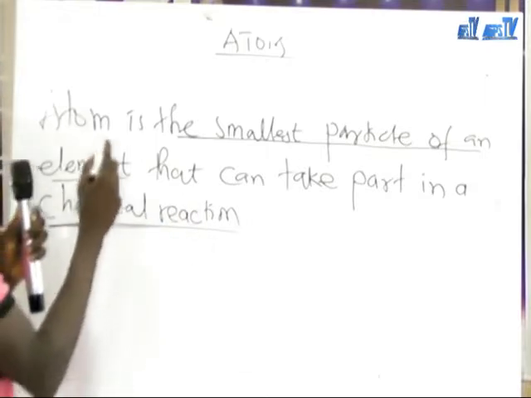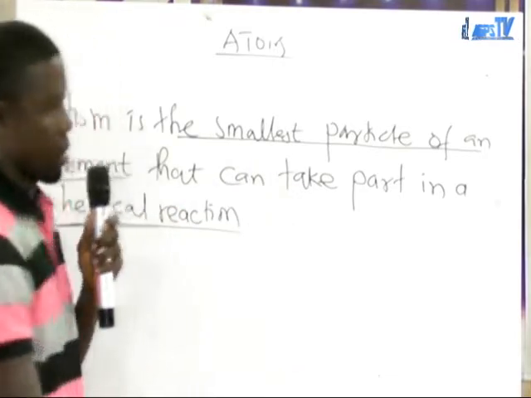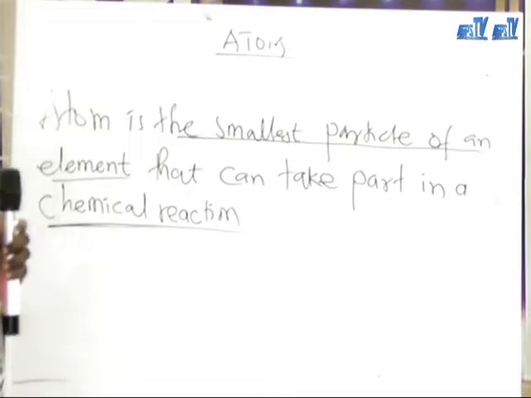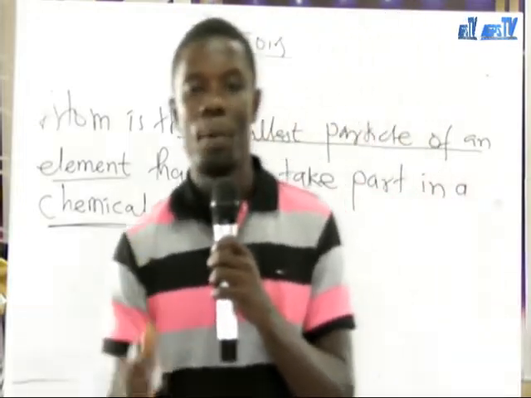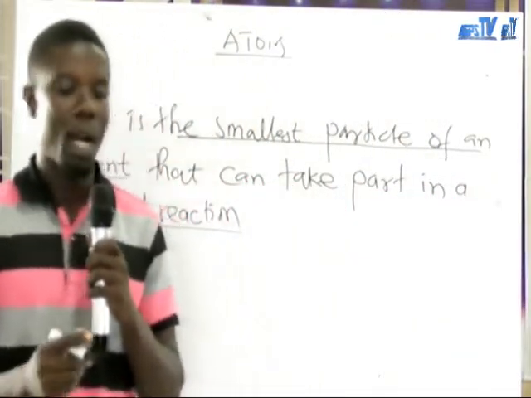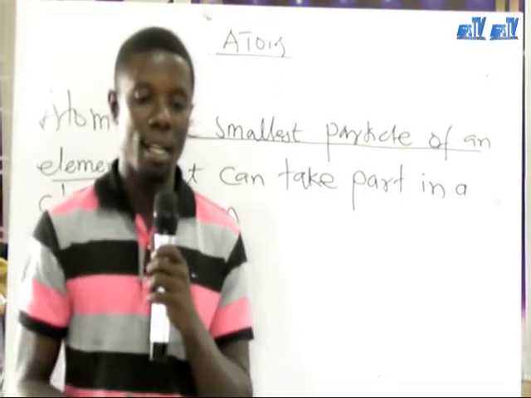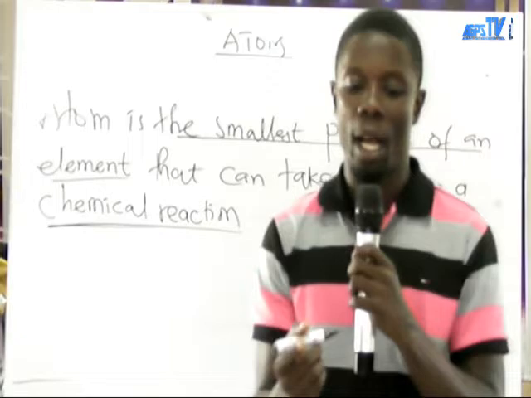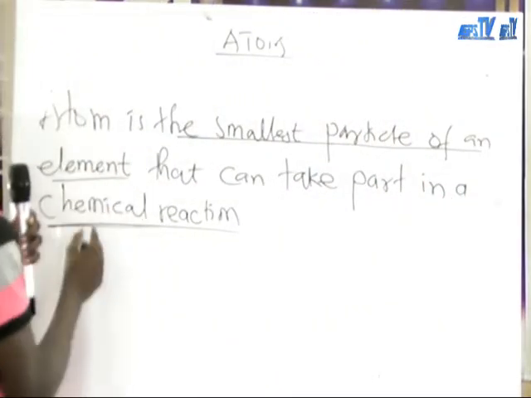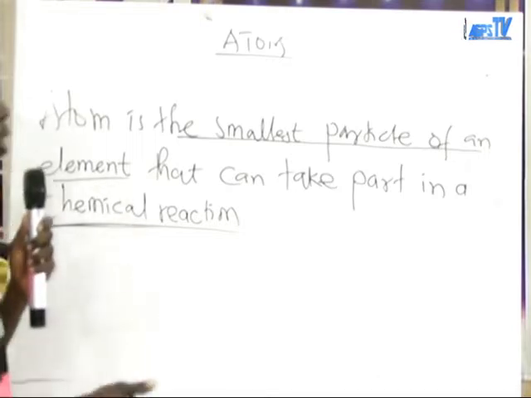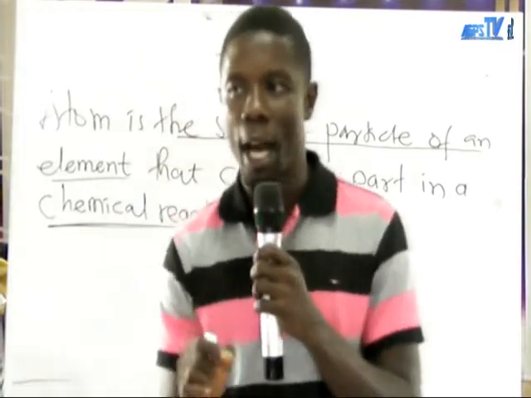So, atom is the smallest particle of an element that can take part in a chemical reaction. Example is gold. Now, a bit of gold can take part in a chemical reaction. I just want you to understand that. Now, here, gold is an element. Gold is a typical example of what? An element, aluminum and so on. So, a bit of gold can take part in a chemical reaction.